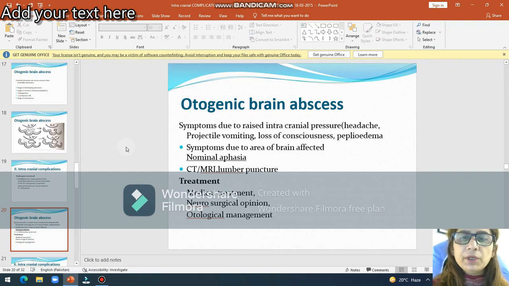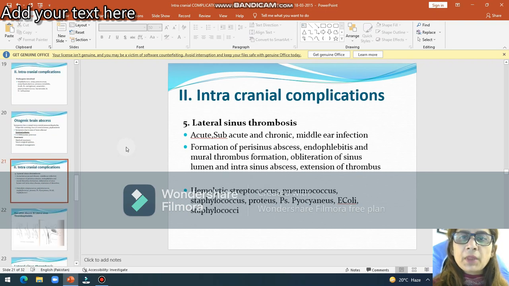Then lumbar puncture is done, protein will be high and sugar level will be low. Then treatment, again medical treatment, neurosurgical consultation, and after treatment of this brain abscess, you will advise mastoid exploration. So lateral sinus thrombosis is usually seen in acute, subacute, and chronic middle ear infections.